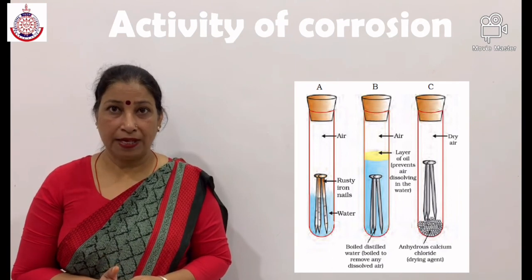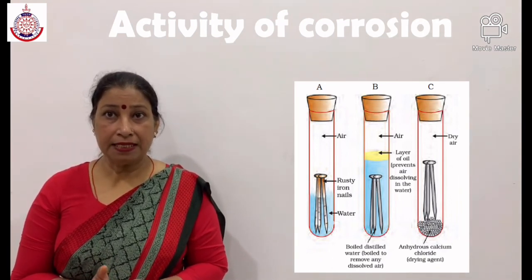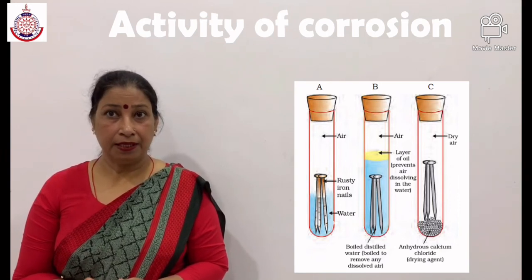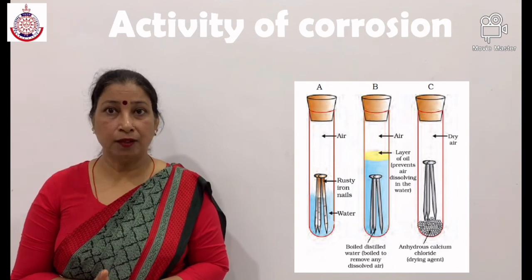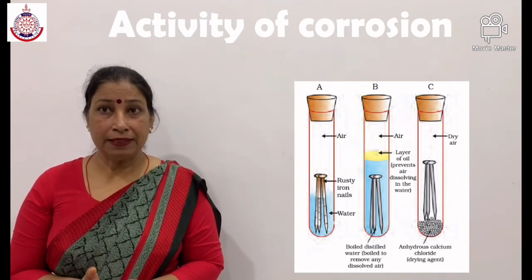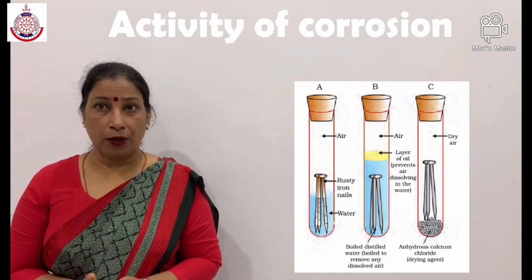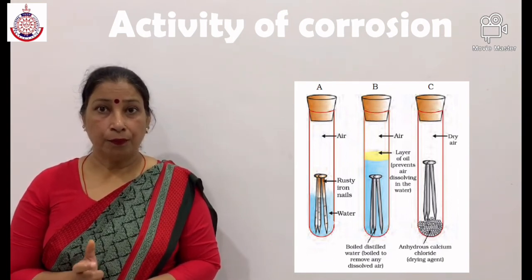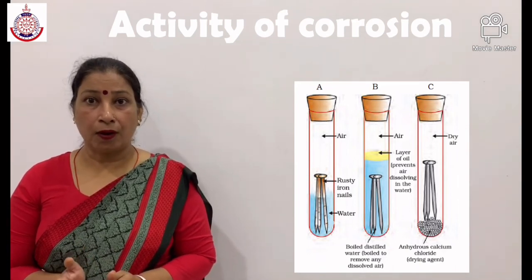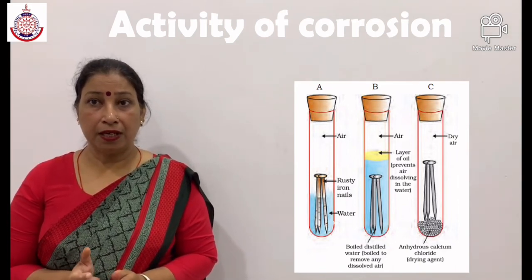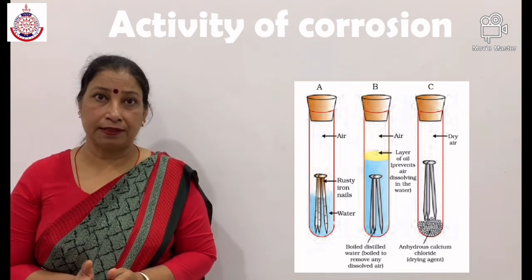Take 3 test tubes and place clean iron nails in each of them. Label these test tubes A, B and C. Pour some water in test tube A and cork it. Pour boiled distilled water in test tube B, add 1 ml of oil and cork it. Put some anhydrous calcium chloride in test tube C and cork it. Calcium chloride will absorb the moisture. Leave these test tubes for a few days.